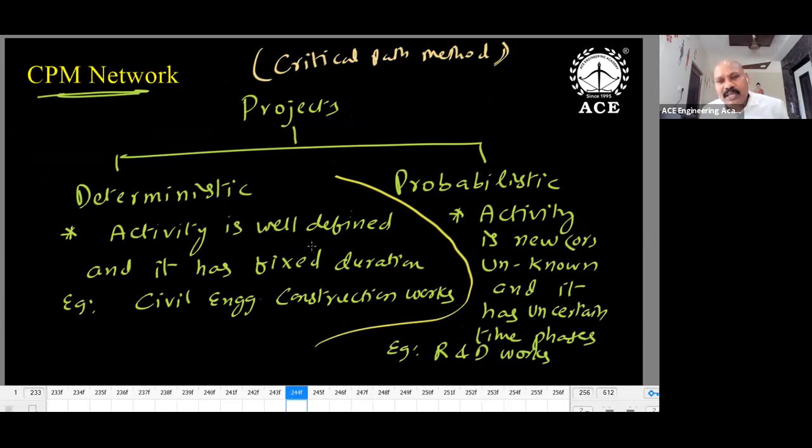But in case of deterministic projects, I'm sure about the duration, so I can reduce the duration. Are you catching my point? Activity will take 5 days. Can you make it 4 days? Can you reduce it to 4 days by using extra resources?